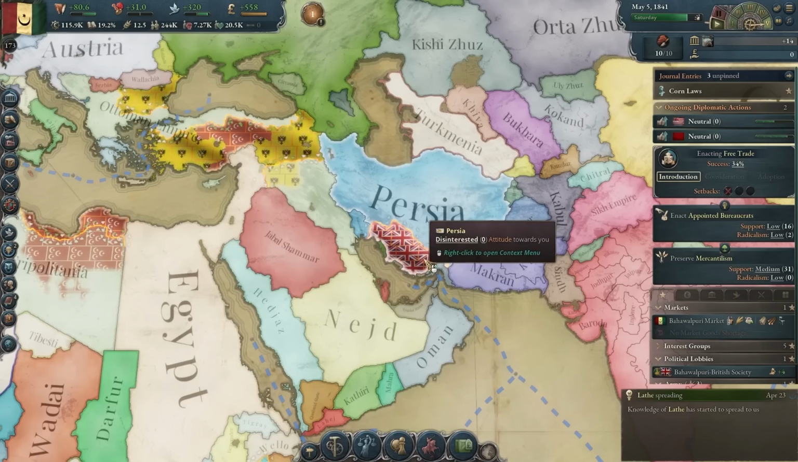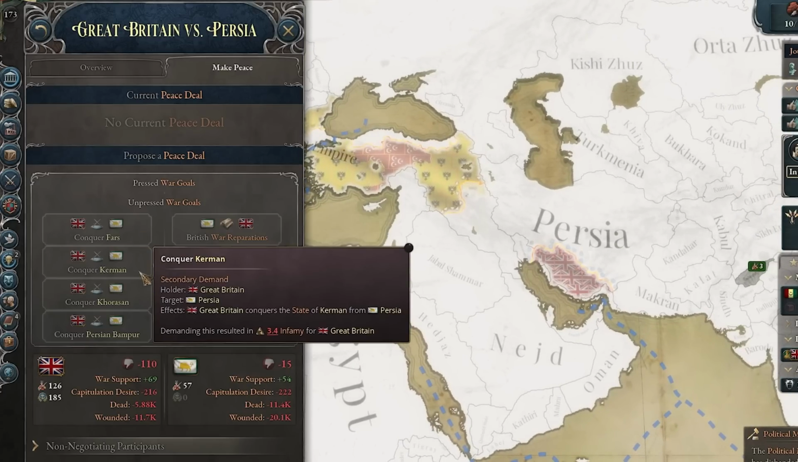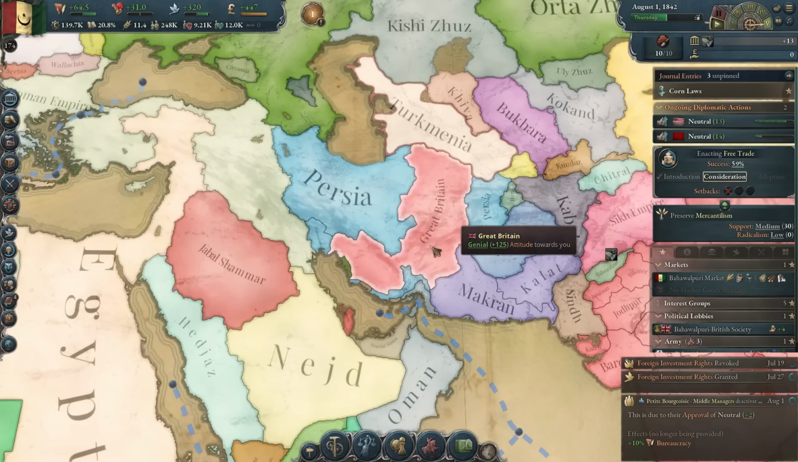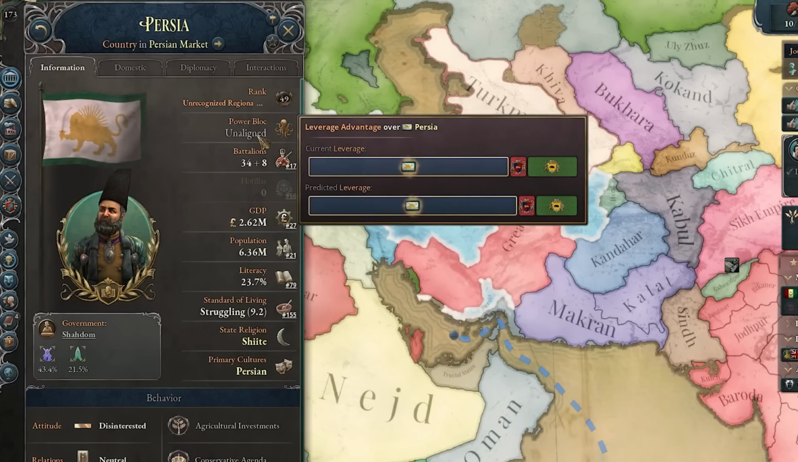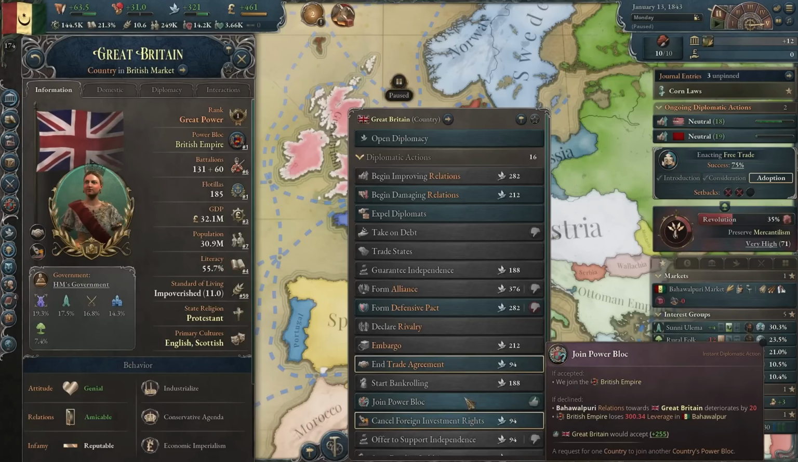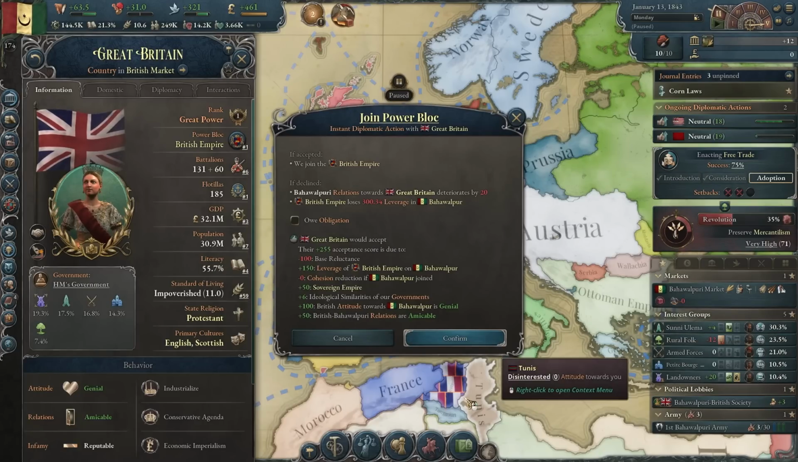And the British are in Persia now. They are trying to basically conquer everything. And I think they will. Oh yeah, the Ottomans lost that decisively. Oh god, look at that. Yeah, it's really over for Persia. If I was them, I would probably try to align myself with the Russians. And now I actually have the opportunity to join the British power bloc.